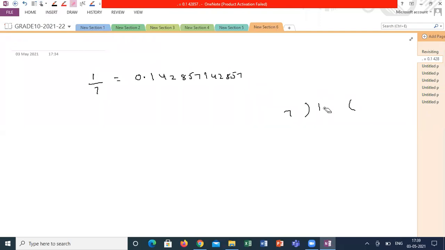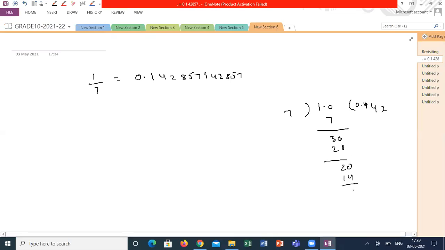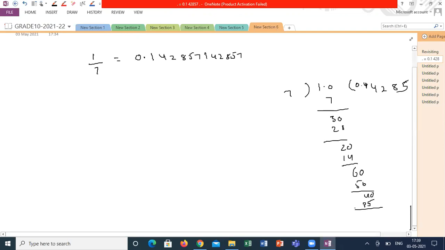So 1.0, 10, 7 ones are 7, 30, 7 fours are 28, 20, 7 twos are 14, 60, 7 eights are 56, 40, and 7 fives are 35, and again you will get 50, 7 sevens are 49, again 1.